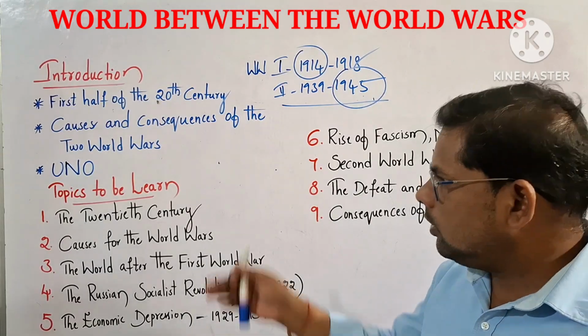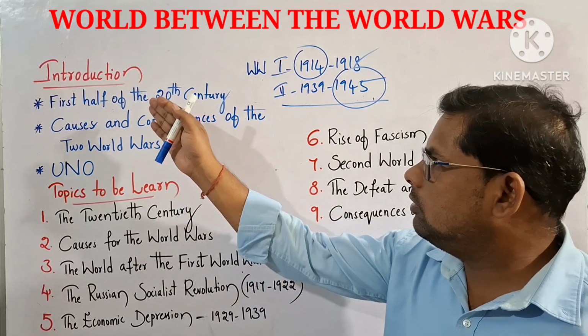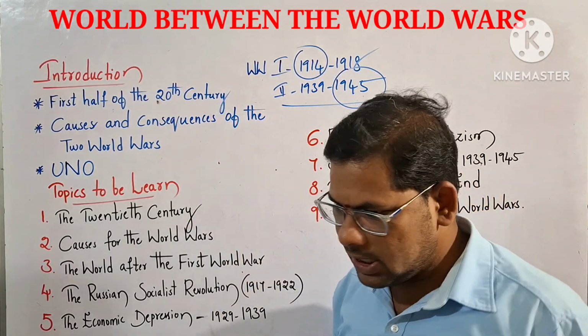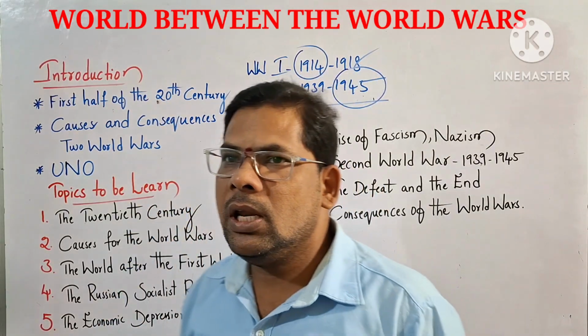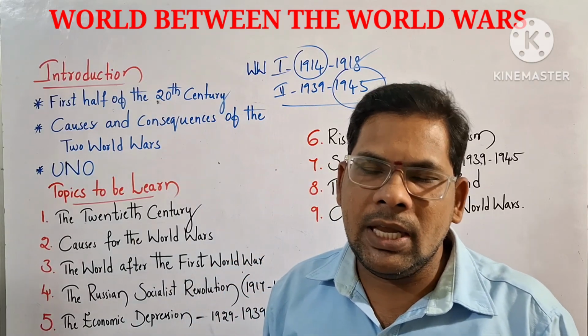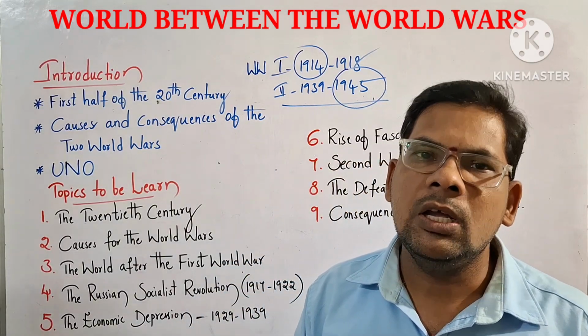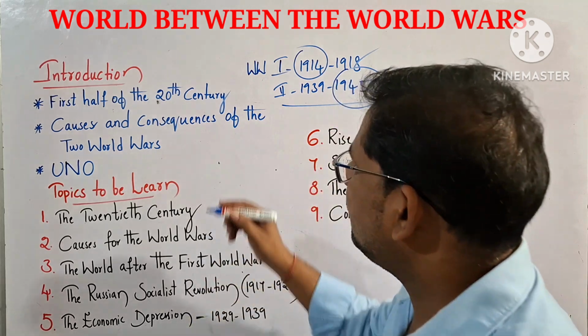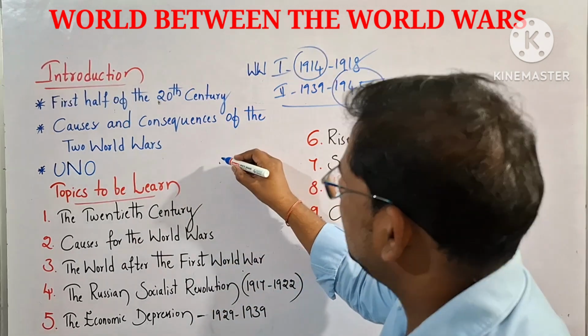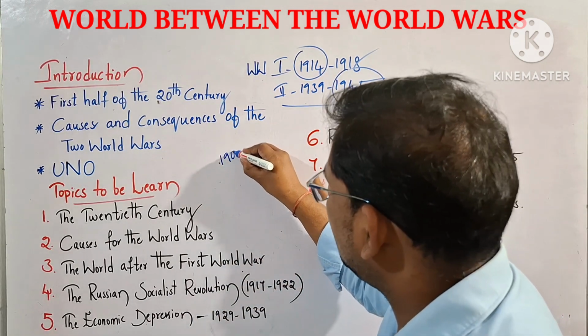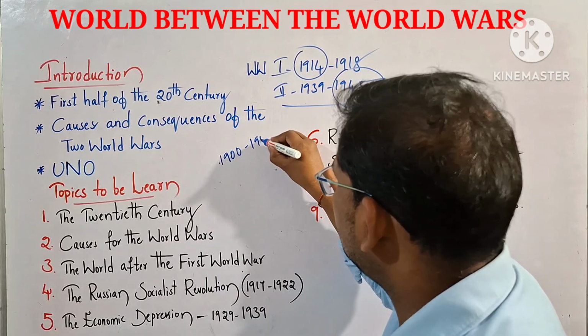So before seeing the first topic, now we see the introduction of this lesson. In the first half of the 20th century, what incidents emerged in the world, that we have to see. The first half of the 20th century means generally from 1900 to 1950.